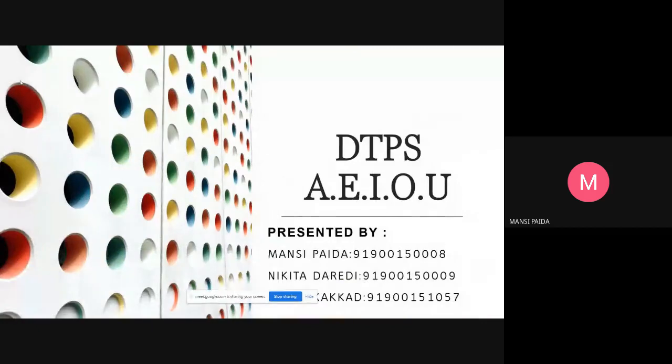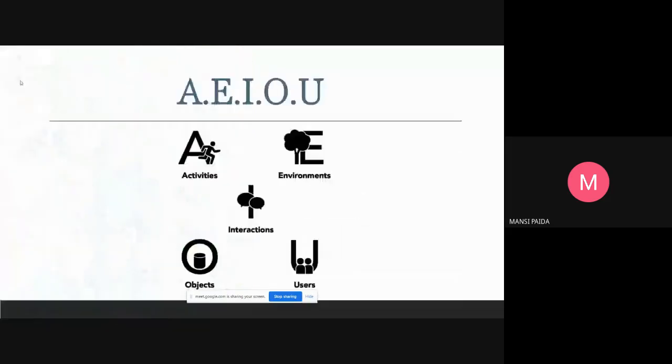So good morning everyone. I am Mansi Paida and we are presenting AEIOU and problem definition. In AEIOU, A stands for activities, E is environment, I is interaction, O is objects, and U is user.